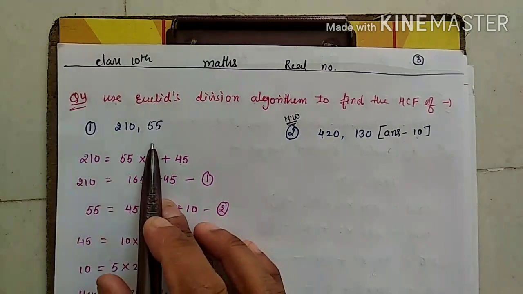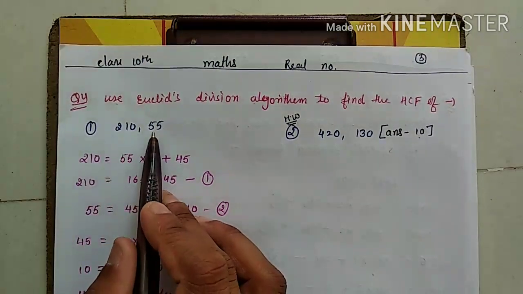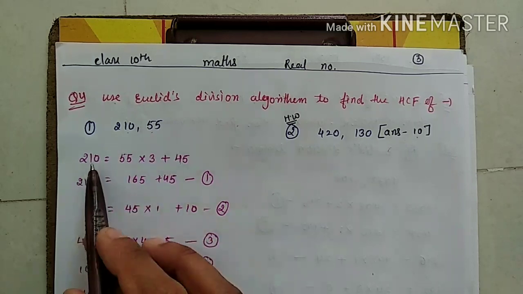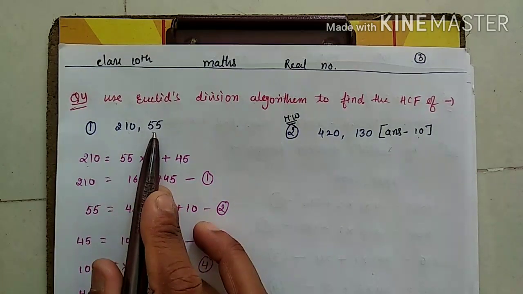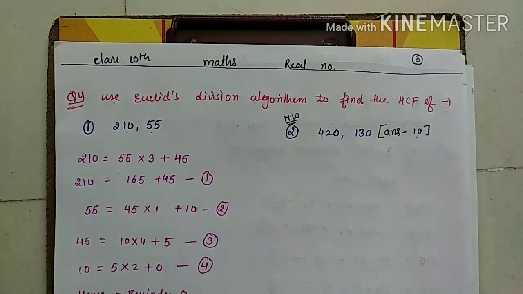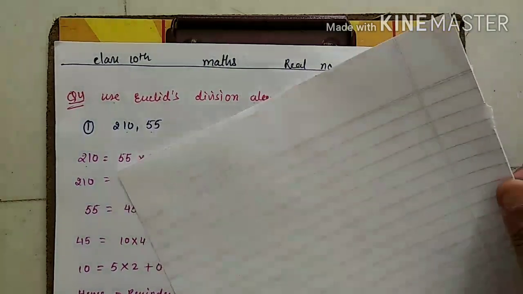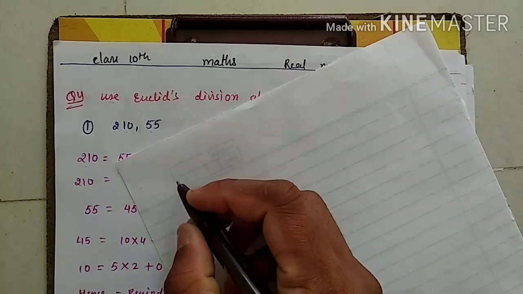2,10 and 55. Which one is smaller? 55. And which one is bigger? 2,10. So 2,10 will be the dividend, and 55 you have to assume as the divisor. Just see, I am giving you the traditional method also. Just see how I can solve.